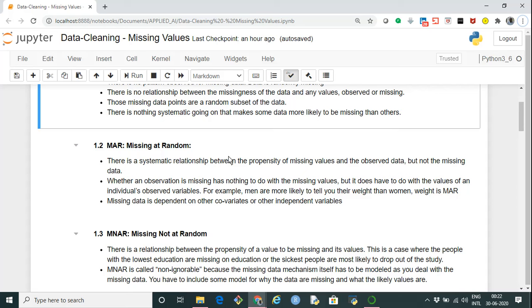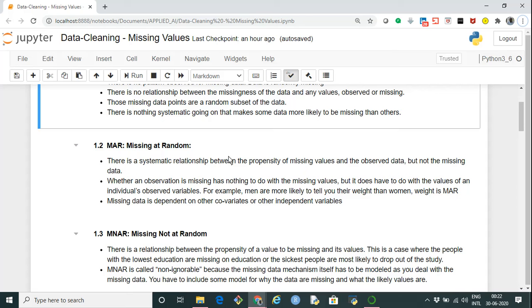Like you're asking about age or weight, and some people who are conscious of their age or weight do not give the data. So it is not missing completely at random. It is missing at random, because there is a relationship between why this data is missing.